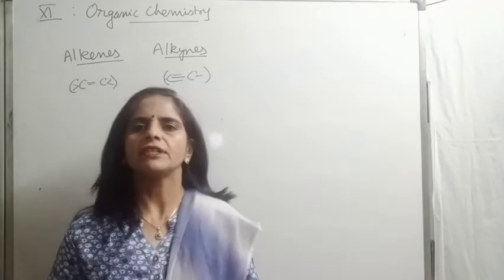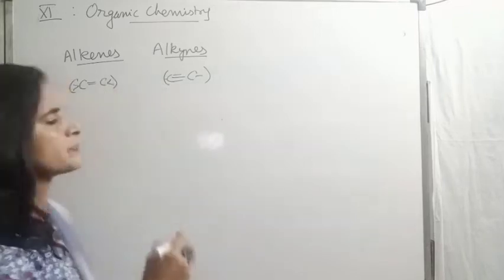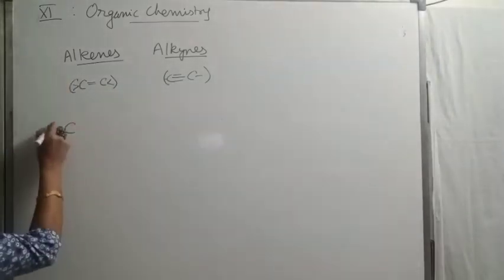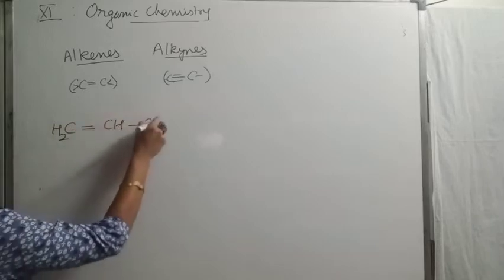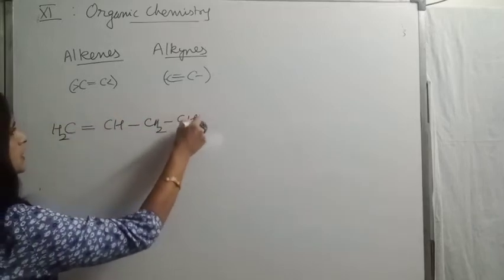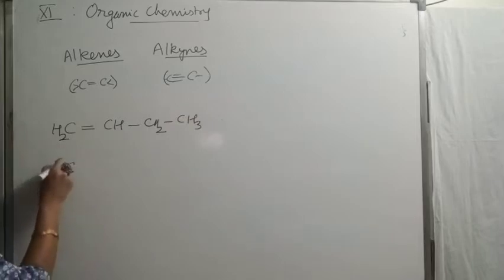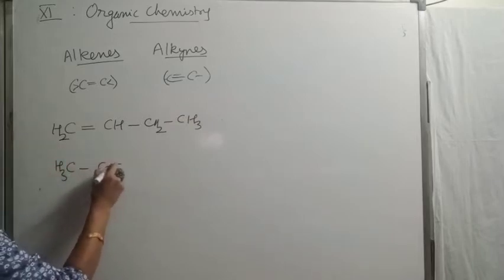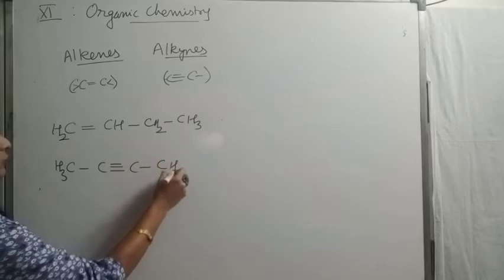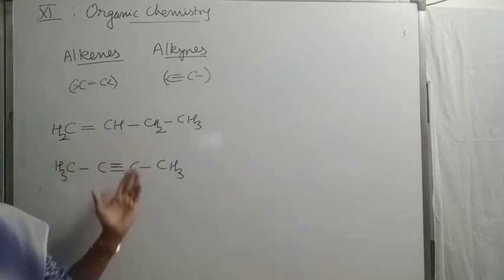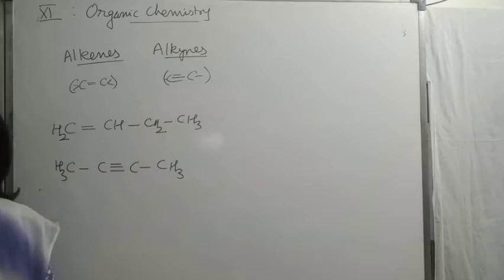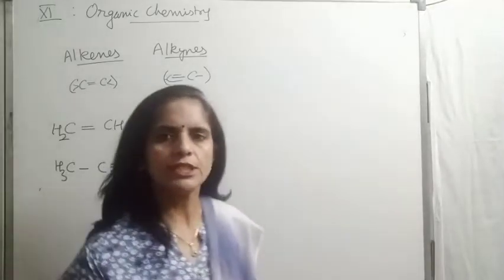So starting with some very basic examples like CH2 double bond CH, CH2 CH3, and CH3 C triple bond. For example, if we take these two compounds. First, we select the longest chain of carbon atoms, that is without any confusion a 4 carbon chain, and again a 4 carbon chain. Then we give numbering to the chain.